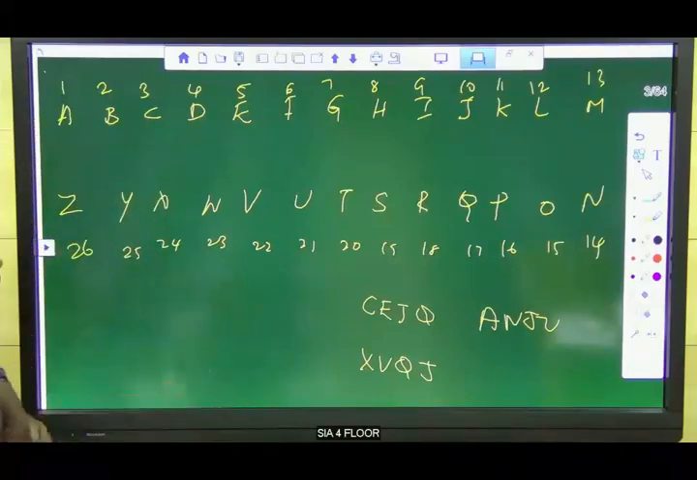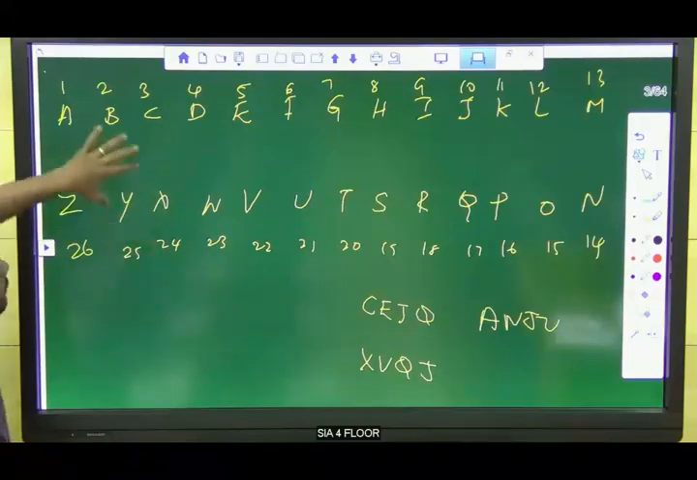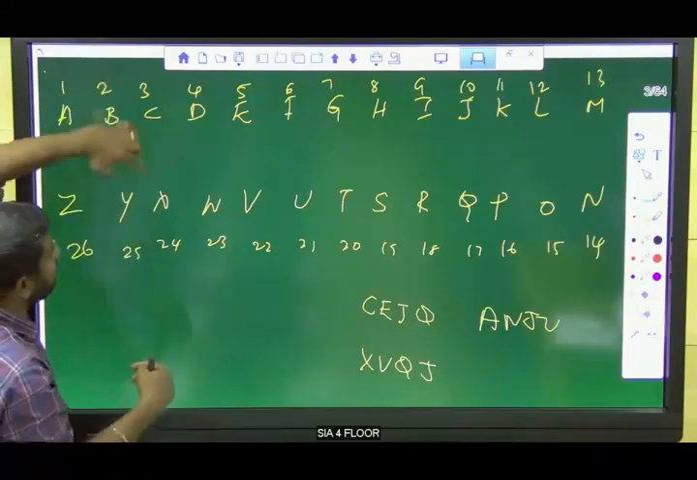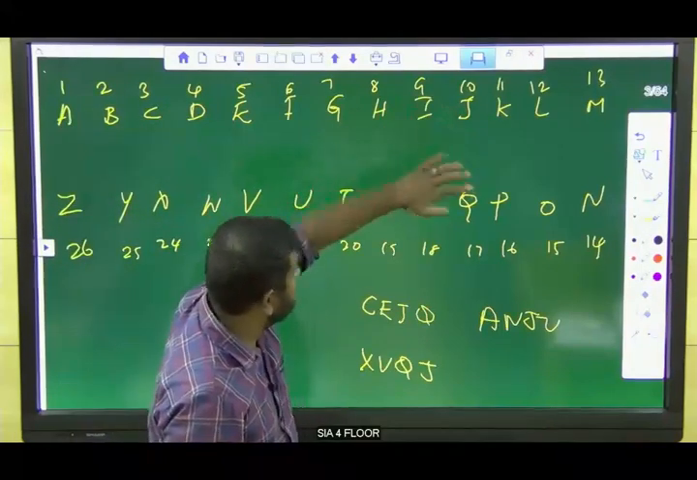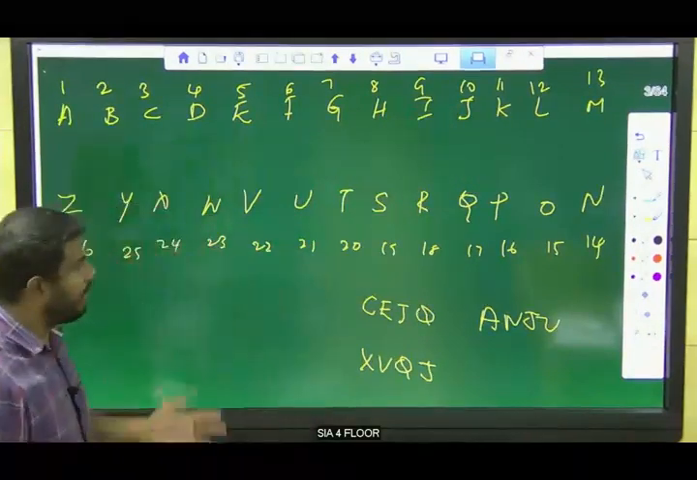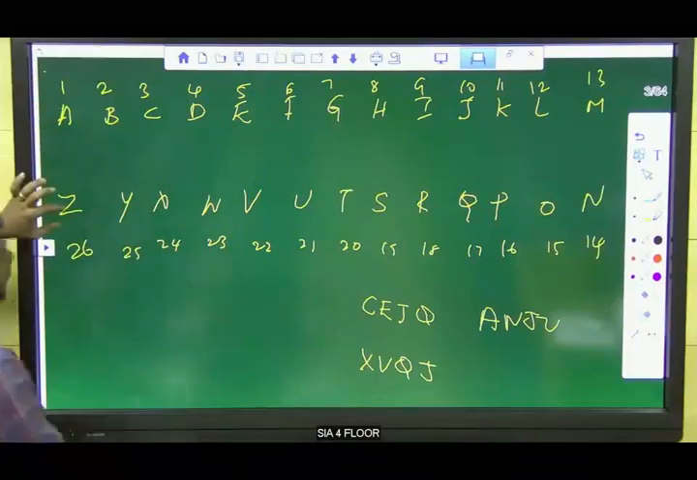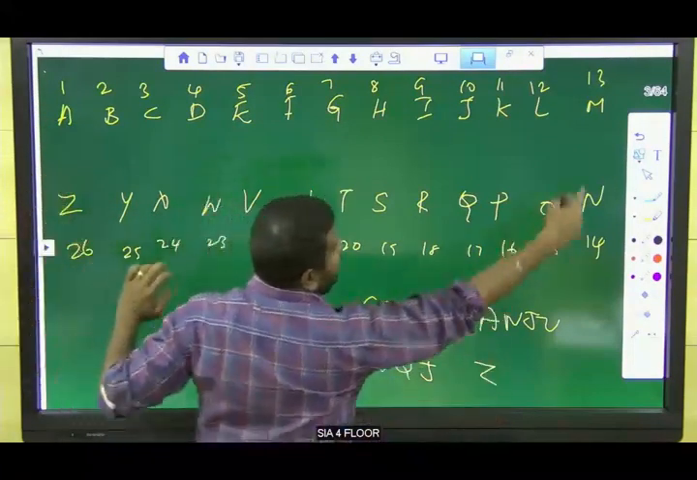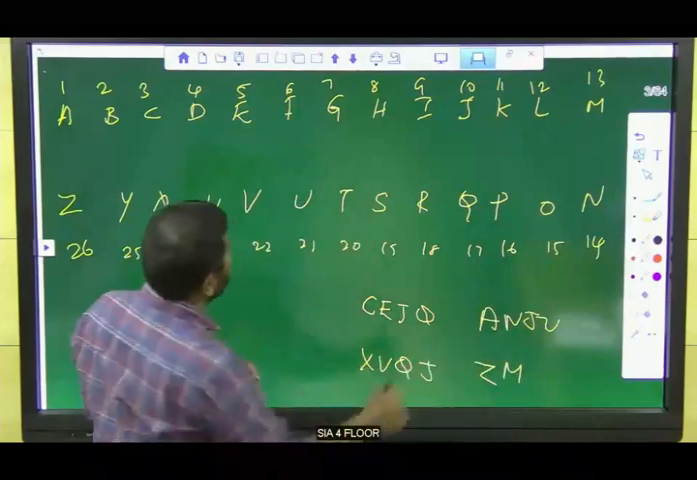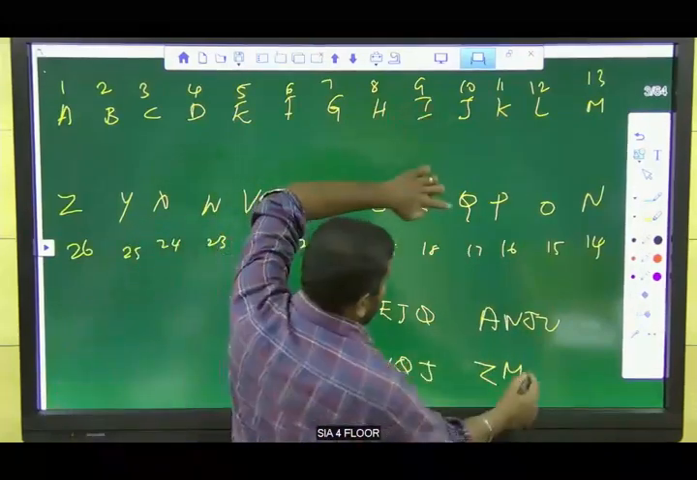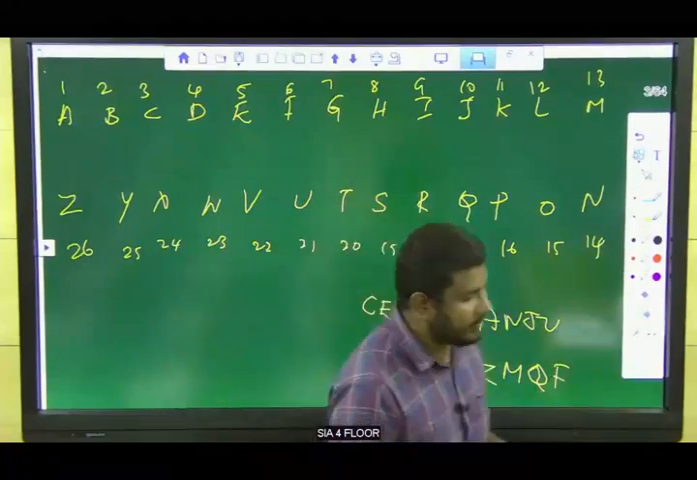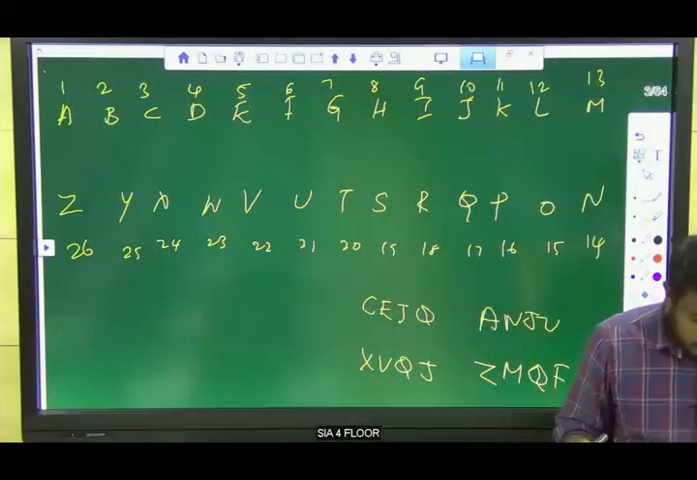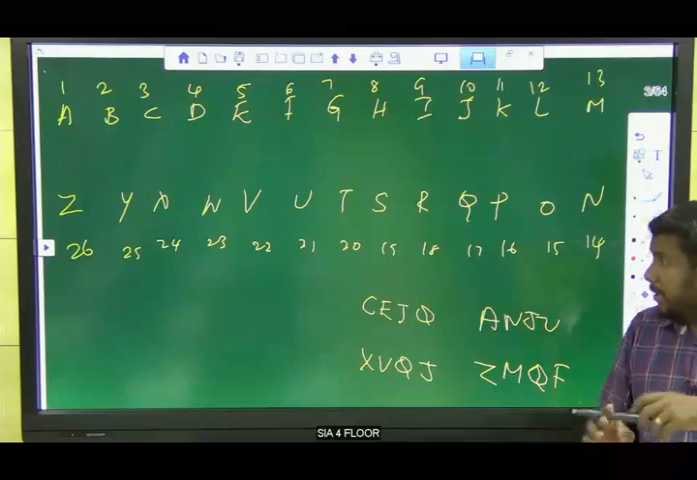So to solve this kind of question, we can write like this. The opposite letter of C is X, E is V, Q is J, and J is Q. Now we need to find the opposite letters. For A the opposite letter is Z, N is M, J is Q, U is F. So ZMQF is the answer for this question, not ZMUJ.